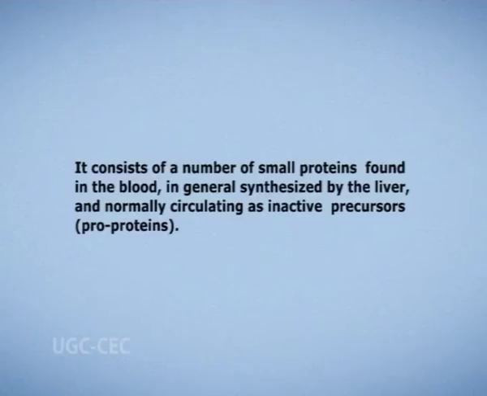It consists of a number of small proteins found in the blood, in general synthesized by the liver and normally circulating as inactive precursors or proproteins. It contributes to inflammation by inducing local changes in blood flow and influx of inflammatory cells into affected areas.